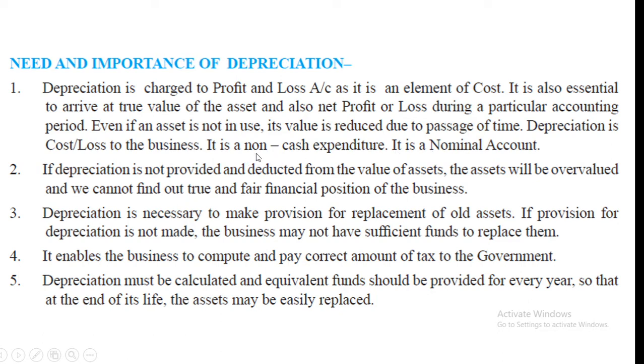Depreciation is non-cash expenditure. Means if you charge depreciation on fixed asset, no need to make any payment. Only show reduction in value of the asset. So when business charges depreciation, it comes in profit and loss account, and businessman can find out true net profit, proper net profit.